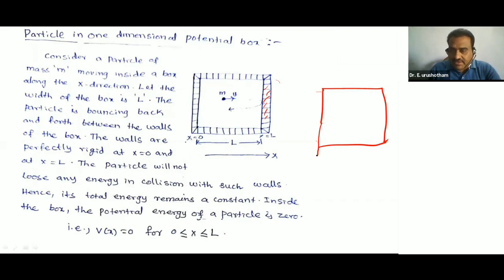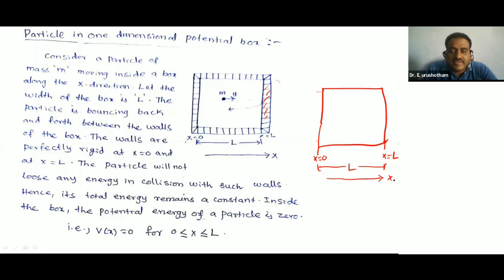From here, x is equal to 0, the starting limit. This is x is equal to L. What is this width? From this point to this point, the width is capital L. We are showing it along one dimension, so this is x. Particle in one-dimensional potential box, that is the title.